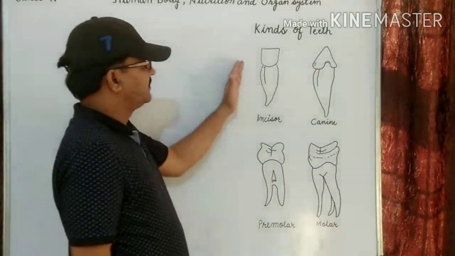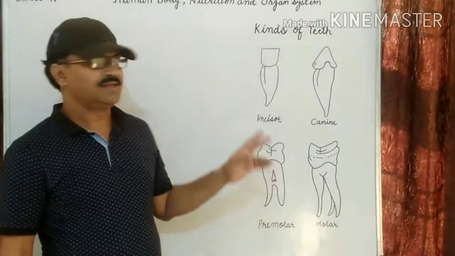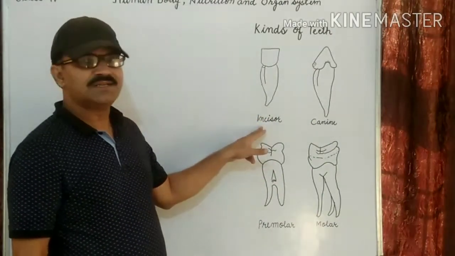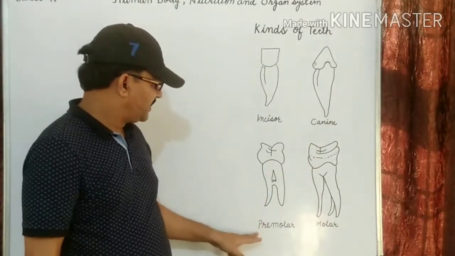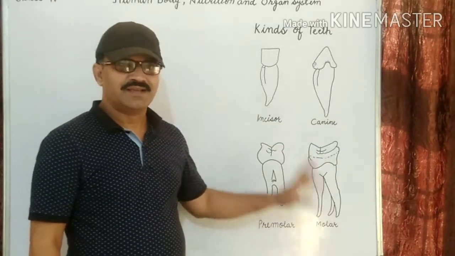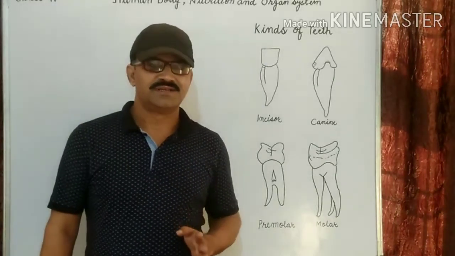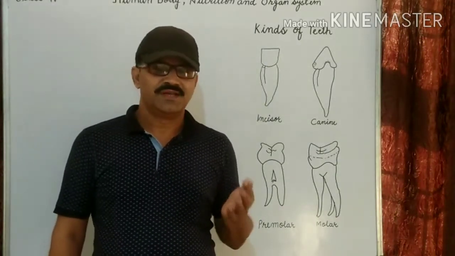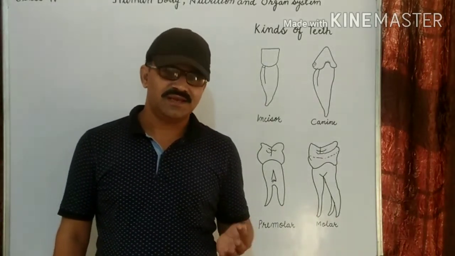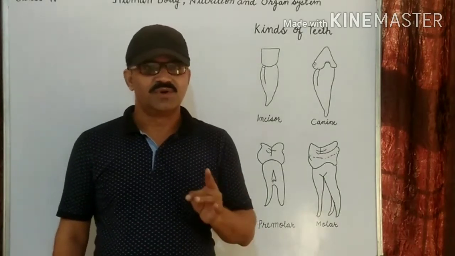Kinds of teeth. There are 4 kinds of teeth. These are known as incisors, canines, premolars and molars. Clear? How many types of teeth? We have 4 types of teeth. What are the names? Incisors, canines, premolars and molars.